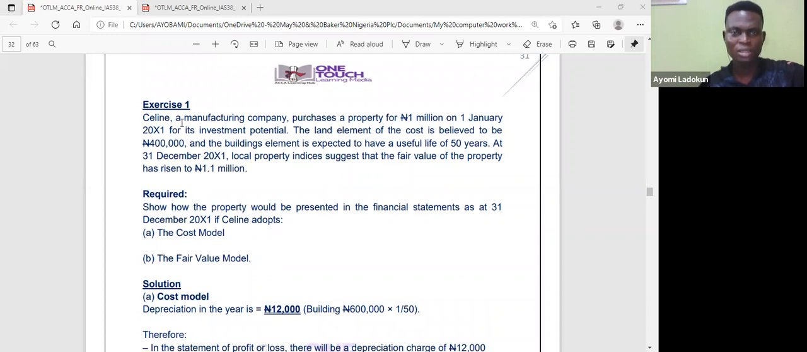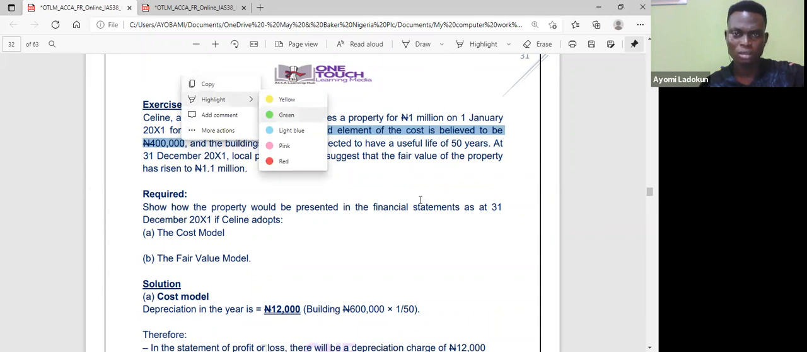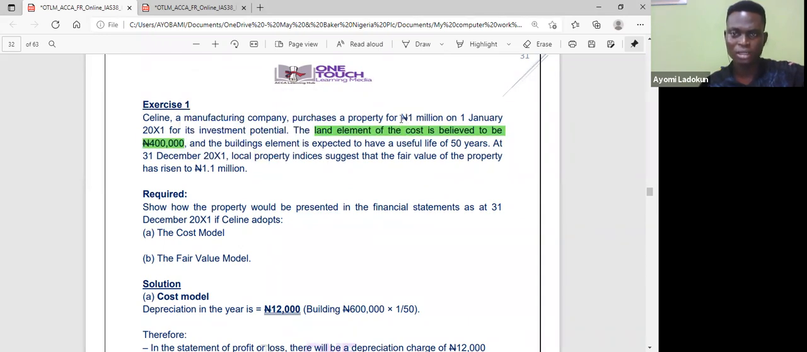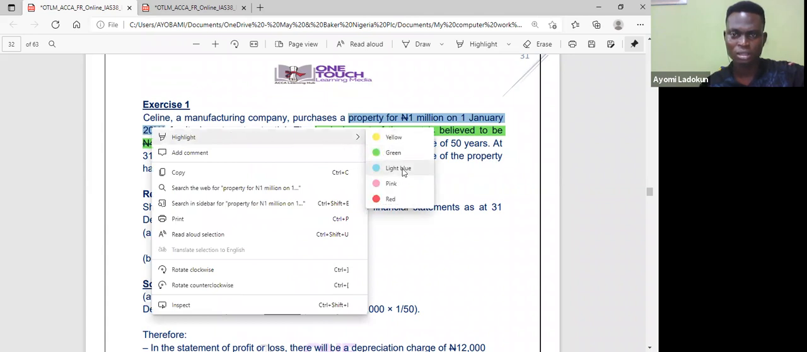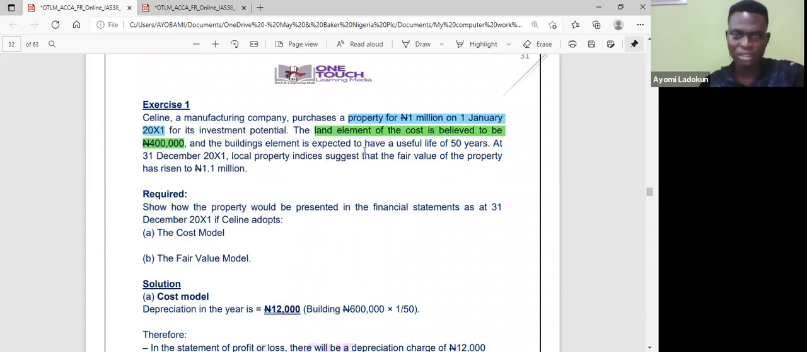Now, Celine, a manufacturing company, purchases a property for 1 million on 1st January 2021 for its investment potential. The land element of the cost is believed to be 400,000. So I'm interested in this. Okay, the land element is 400, and the property is for 1 million on 1st January. I'm also interested in the dates. And the building element is expected to have a useful life of 50 years. This is also very important.